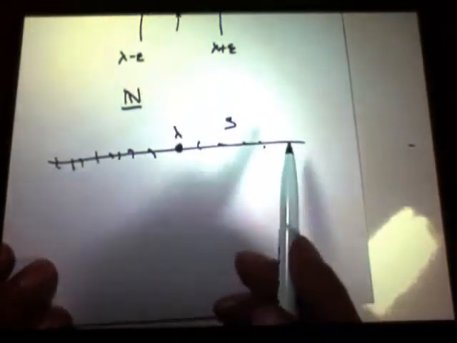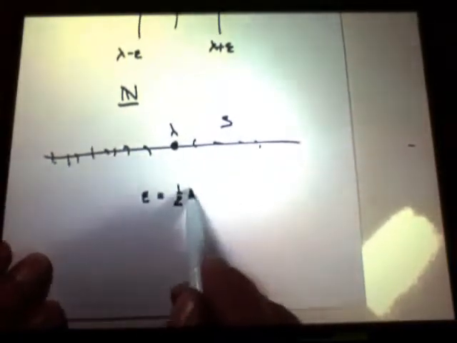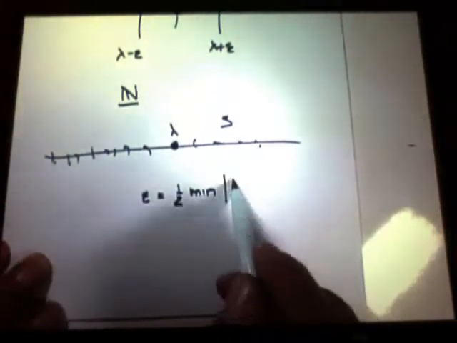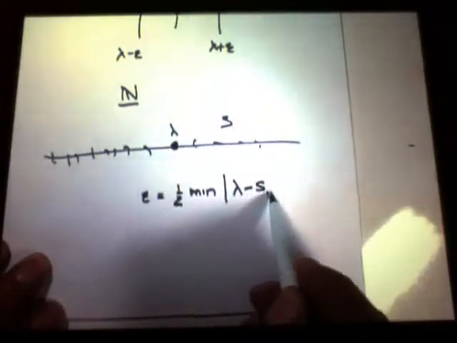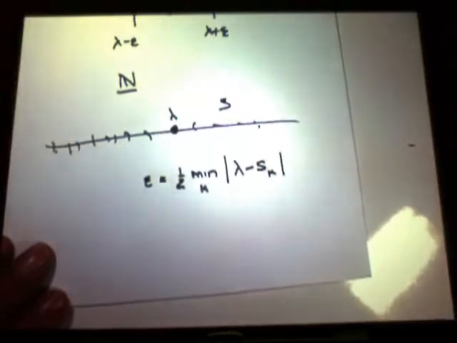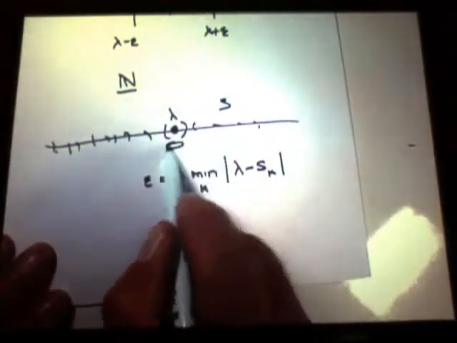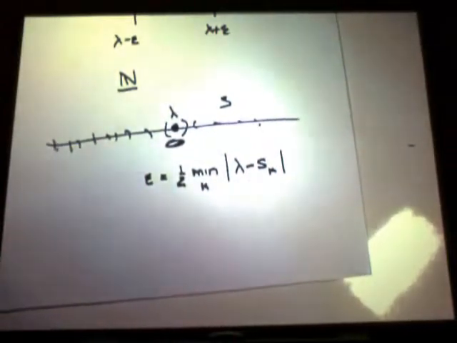And I choose an epsilon equal to 1/2 of the min of lambda minus s sub k over k, where k is a finite set. There's only finitely many of these things. So here I am. How many values of s are going to be within epsilon of lambda? None. So finite sets can't have limit points.